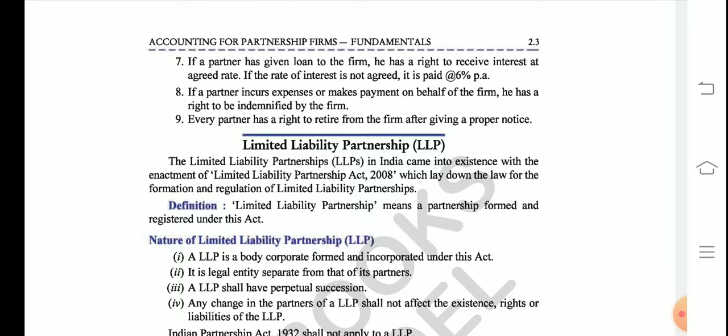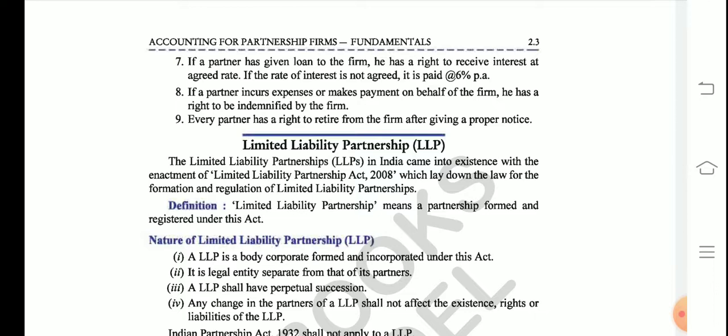What do we mean by loan to the firm? Suppose the partners have started the business with capital, let's say 1 lakh each. There are three partners, A, B, and C, and they started the business with 1 lakh rupees each. After a few years, the firm is incurring some losses, and they want more money to conduct the business further. So they decide that they will not go to a bank, they will not borrow money from any outsider.